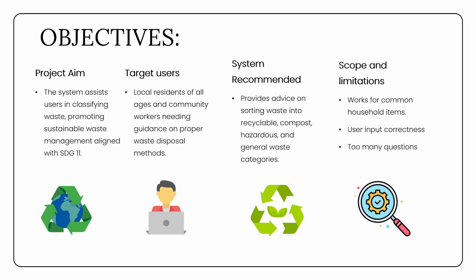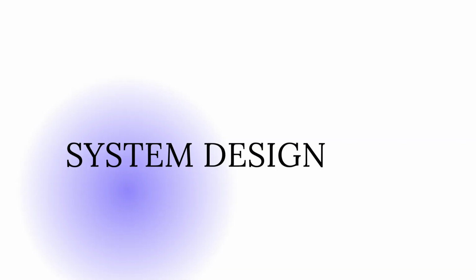However, there are a few scope and limitations for this expert system, such as it will only work for common household items, it requires correct user input, and it will ask many questions so that the system is able to categorize the waste to be composed. And there are 7 components for this expert system for system design.